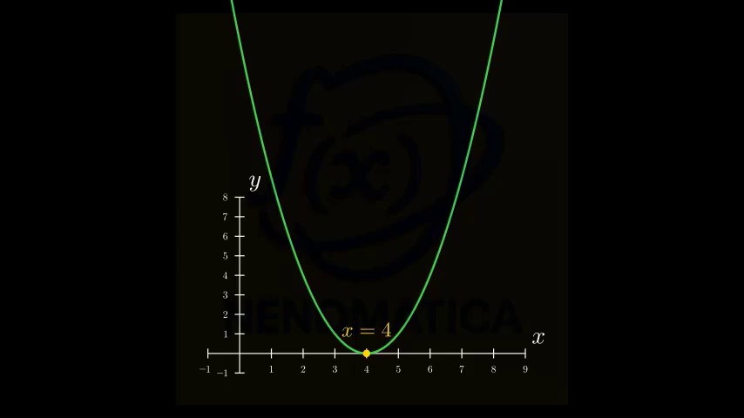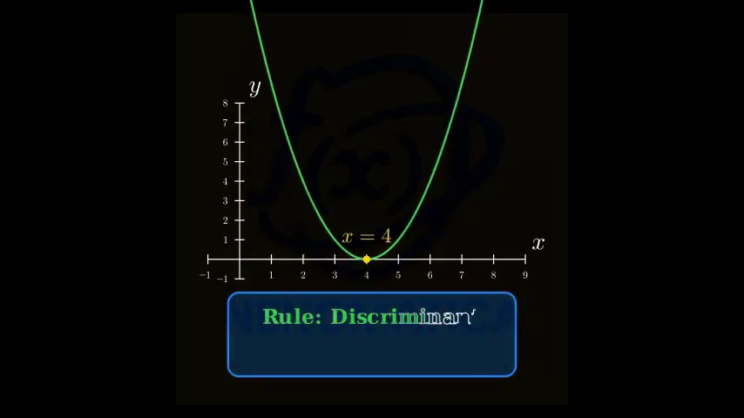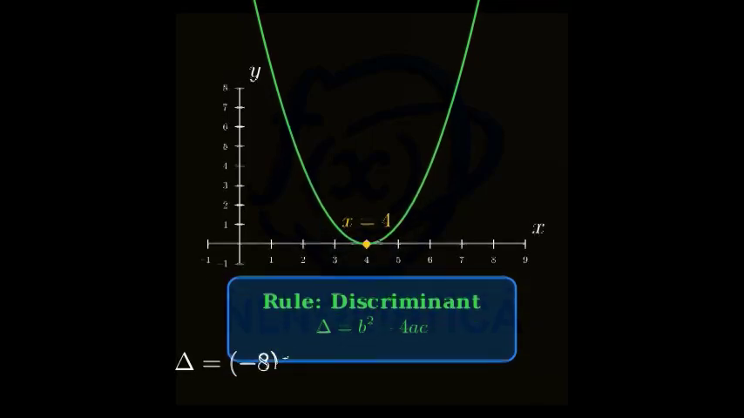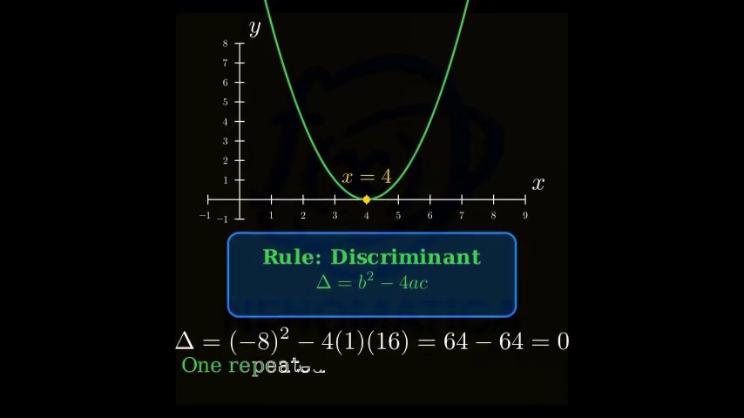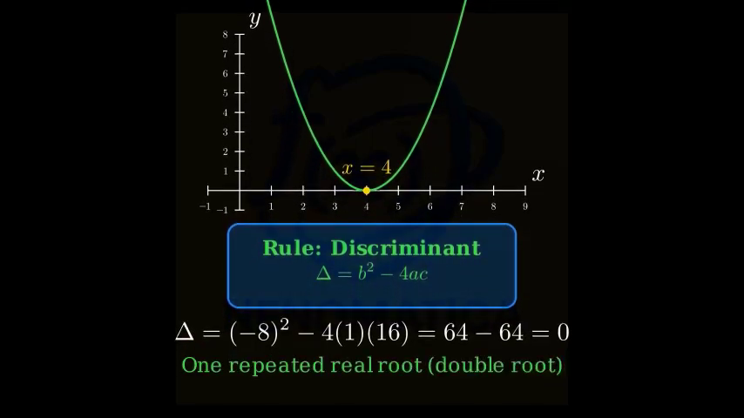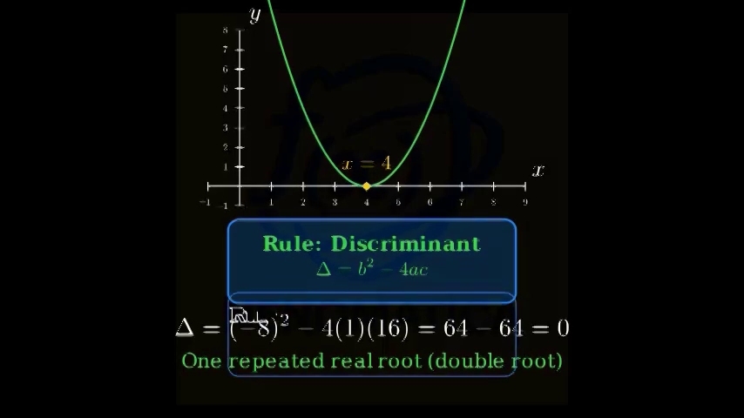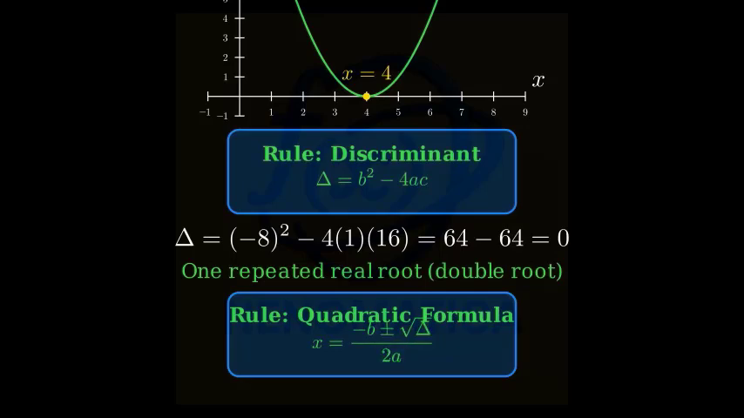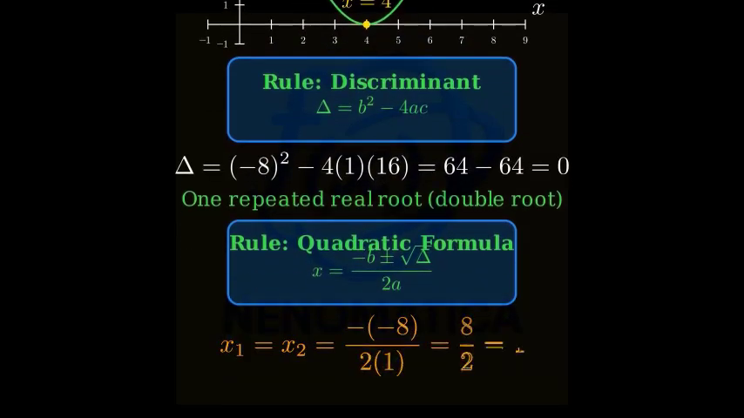Step 3. Compute the discriminant. Delta equals b squared minus 4ac, with a equals 1, b equals negative 8, and c equals 16. Delta equals 64 minus 64 equals 0, so there is one repeated real root. Step 4. Use the quadratic formula. x equals negative b plus or minus the square root of delta, all over 2a. Since delta is 0, both roots coincide at x equals 4.